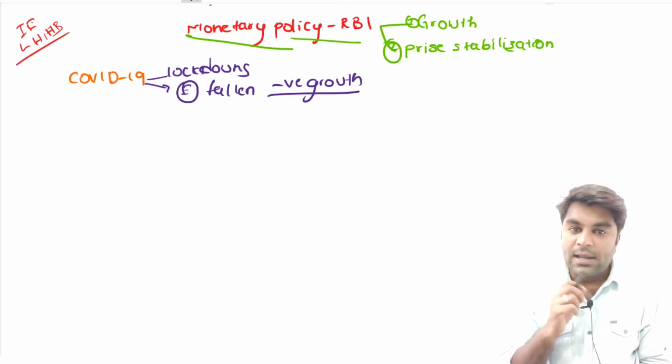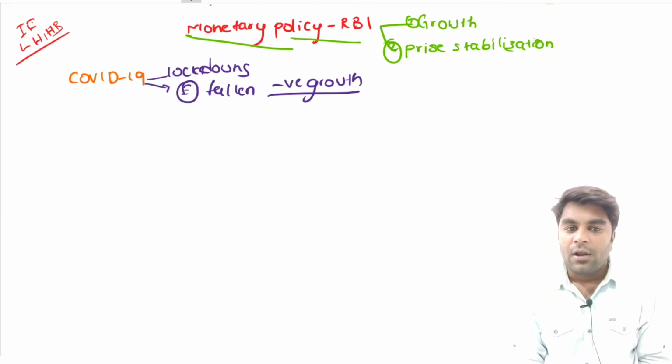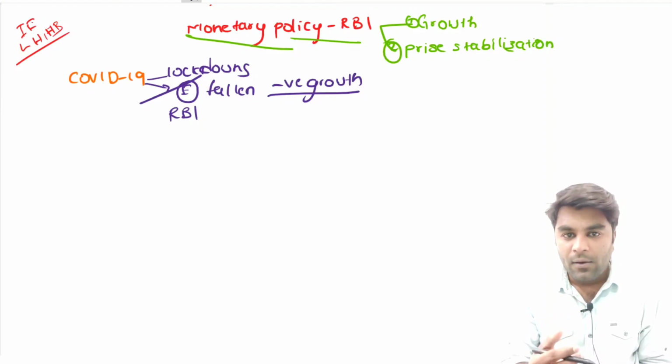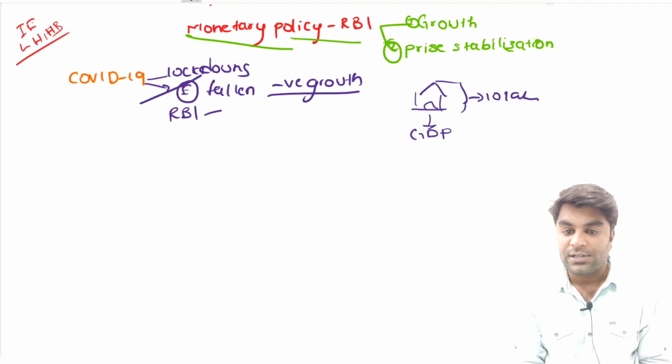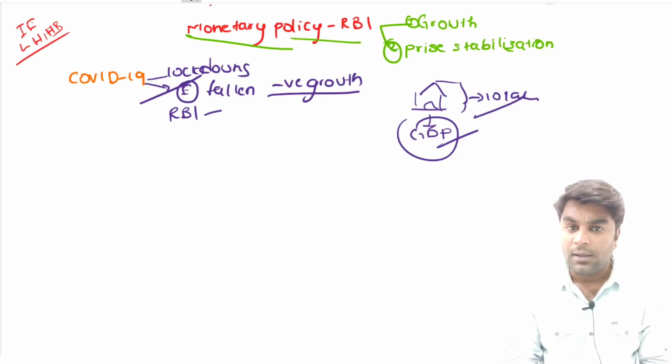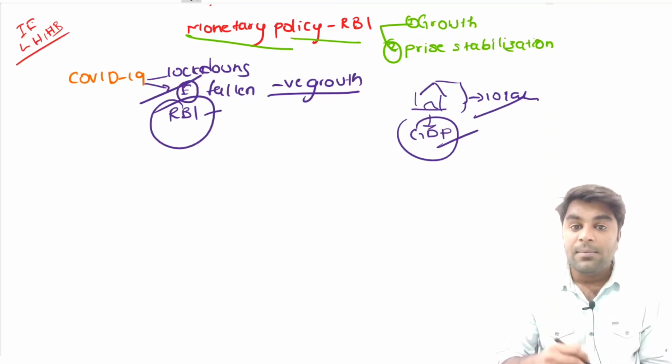In the previous class, we also discussed that if RBI ensures more and more money supply into the economy, then what happens? I told you this example, remember, where a bank gives 10 lakh rupees of cash, and with that we generate certain GDP. If this amount doubles, the GDP tentatively gets doubled. With this example, you understood that if RBI increases the money supply in an economy, it leads to growth.